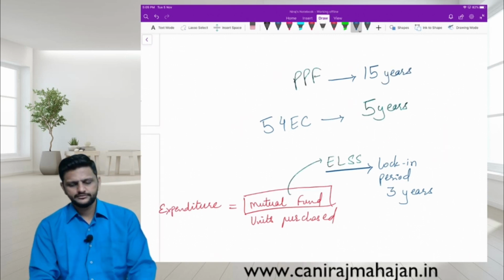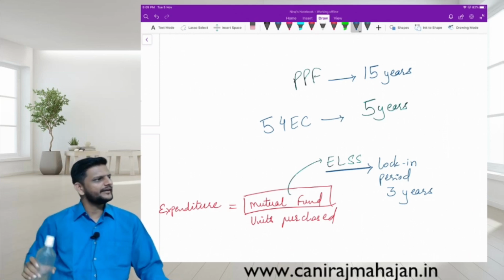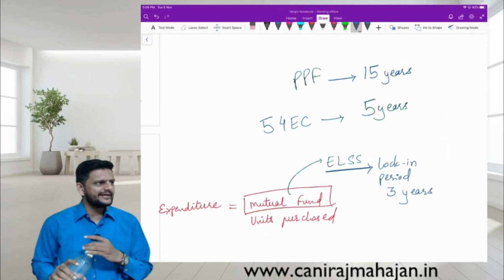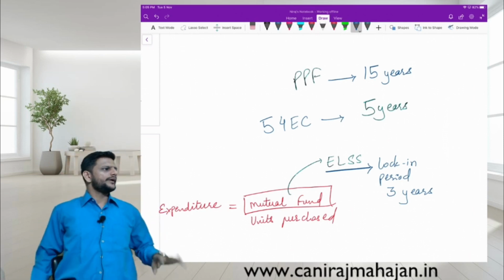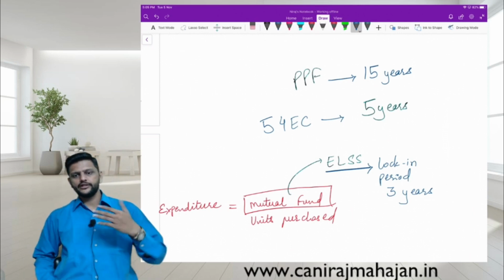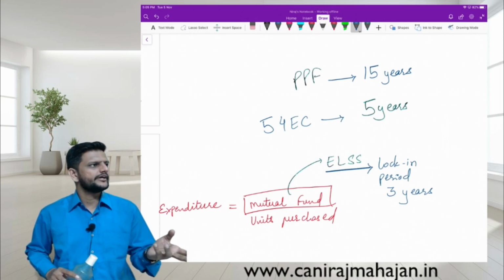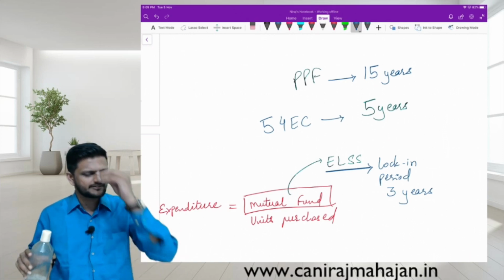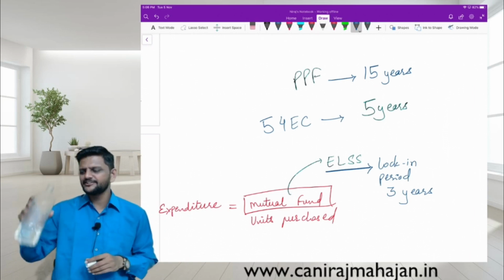Lock-in period. It is long term. Long term planning. Many times, parents create a PPF in the name of the child. When they are 18 or 20 years old, they will require it for education. So they create the PPF at the beginning, in the infant childhood of the children, in the name of the children.